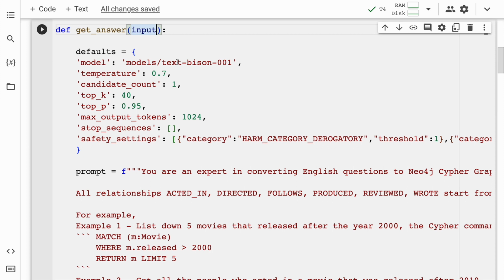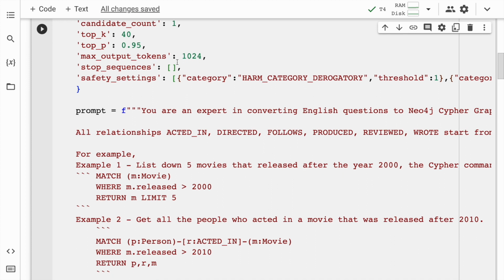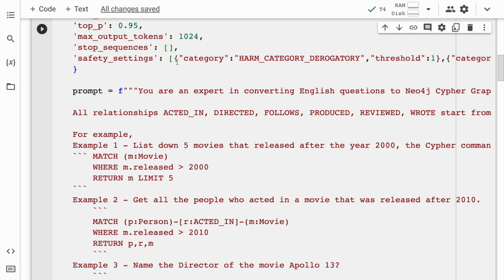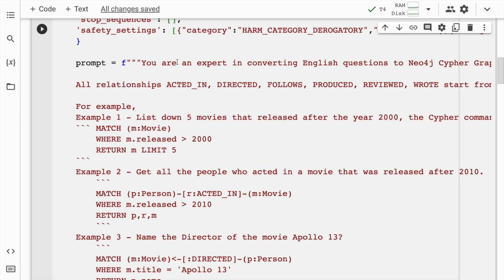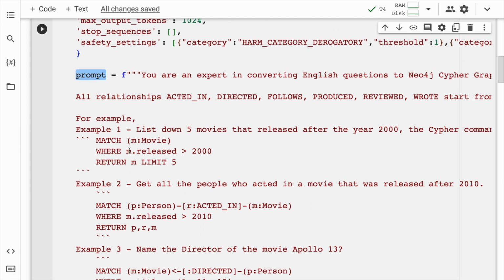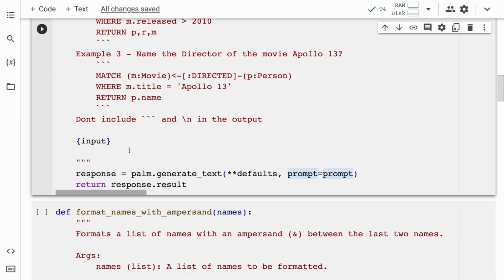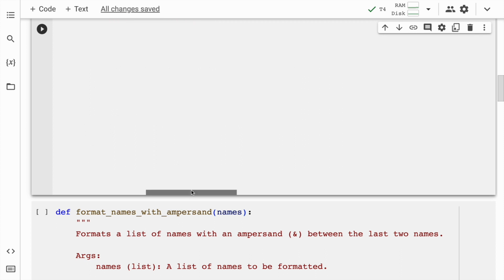This function is the one that I've borrowed from my previous video, wherein the entire function is generated using Google MakerSuite. The rocket science that goes behind the scenes is how well you can define the prompt, and all the prompting that you've done would appear in this particular variable called prompt. Later, in order to use the PaLM model, you call the generate_text function by passing in the prompt and you get the response. Finally, you return the response.result and you have the response ready in hand.